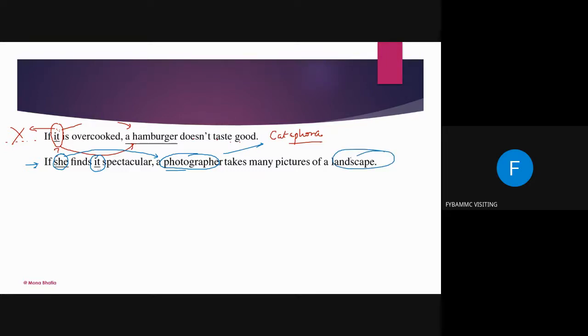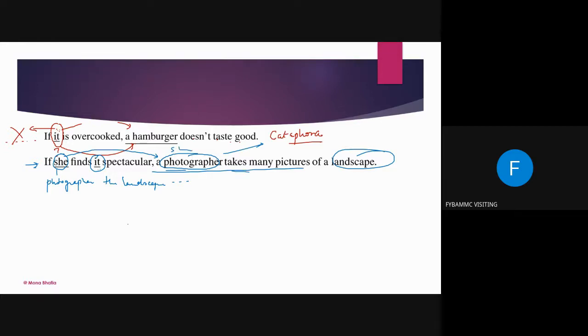If she finds a landscape, actually, write this down, you can use it this way also, rather than writing the whole sentence again: if a photographer finds the landscape spectacular, she may take many pictures of the landscape.